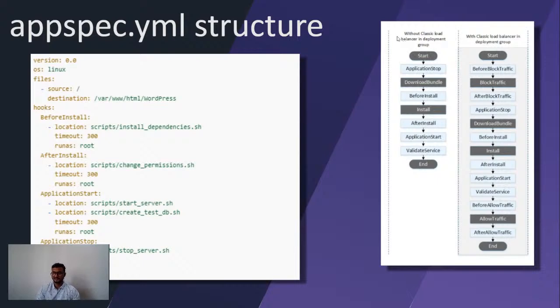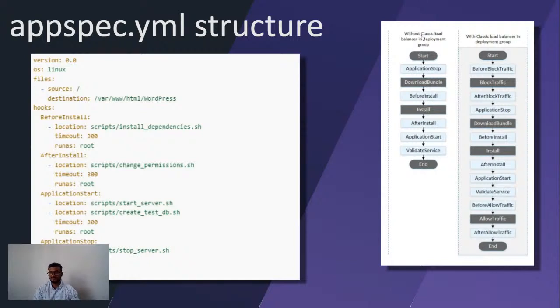We have this flow part here. So we have two scenarios. The first one is this, code classic. If I have a load balancer in my code deployment, then the deployment happens in this way. And if I don't have any load balancer, then it will happen in this way. All the things which are in gray, for example start, download bundle, install, are managed by AWS in the backend. So here we can see the hooks that we have. For all the ones which are in blue, we only write the code.